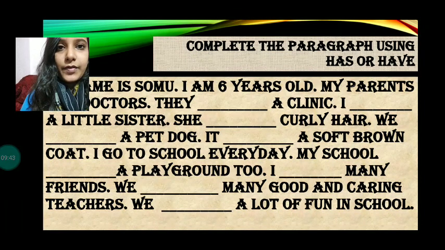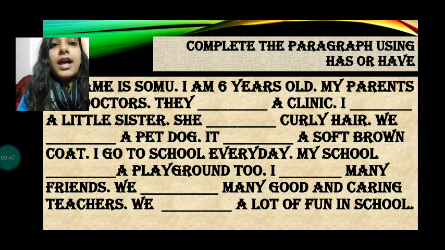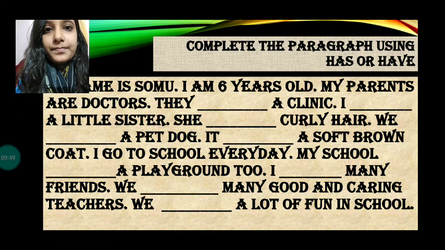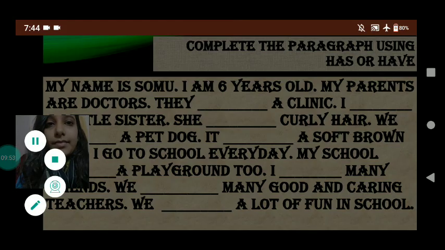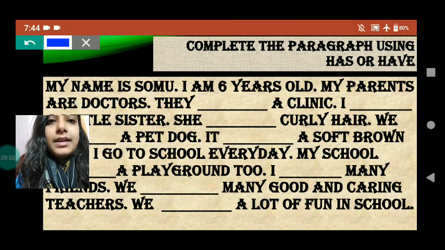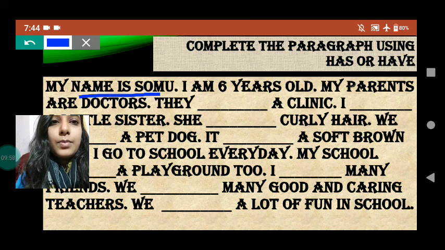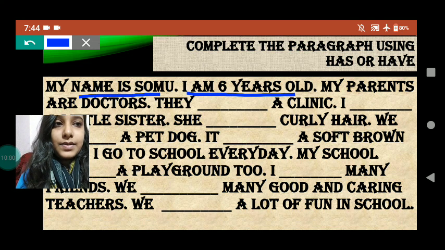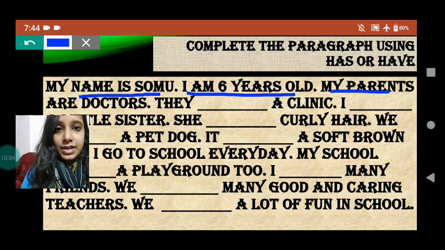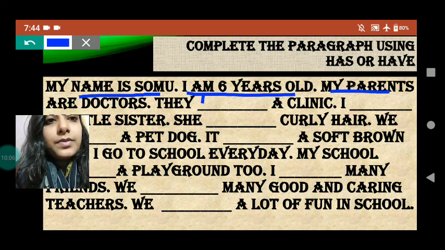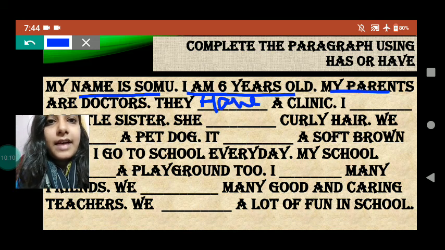Now let's see the homework for today, students. That is, complete the paragraph using has or have. So everyone look here. Okay. My name is Somu. I am 6 years old. My parents are doctors. They dash a clinic. With they, what do we use? We use have, right? Have, have.